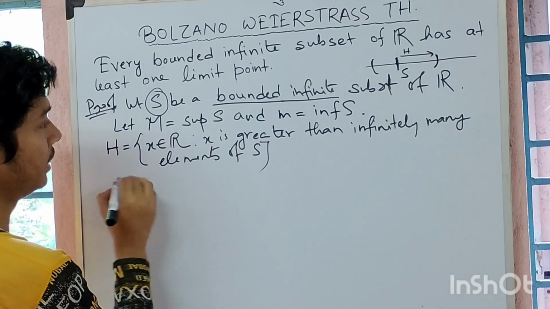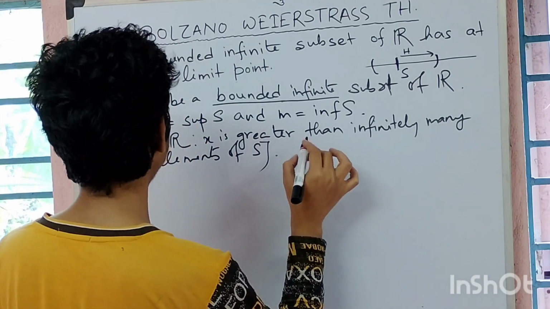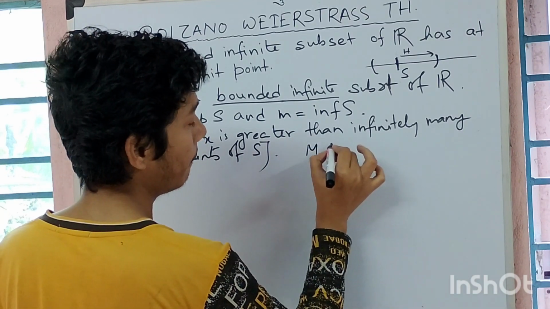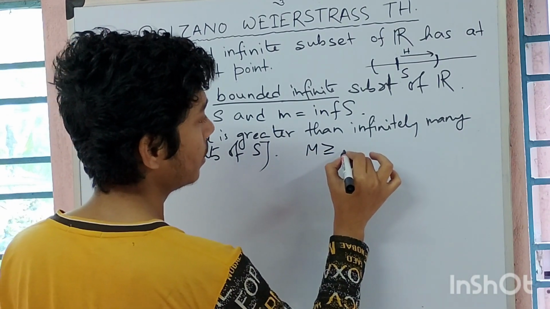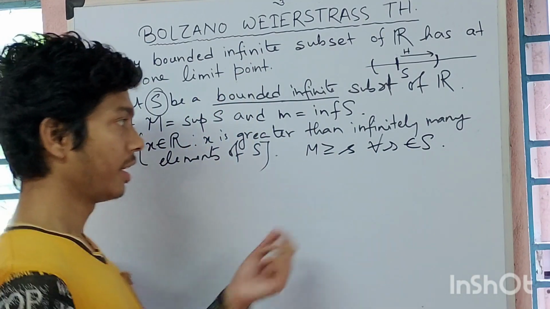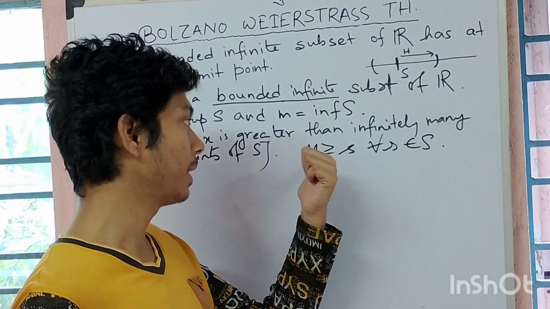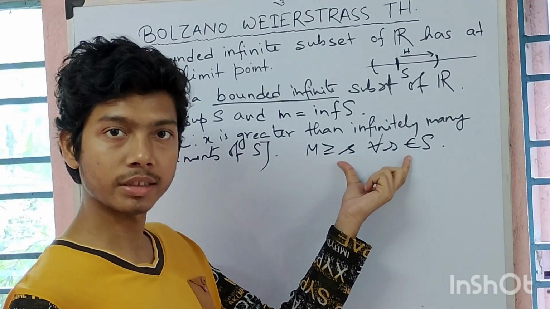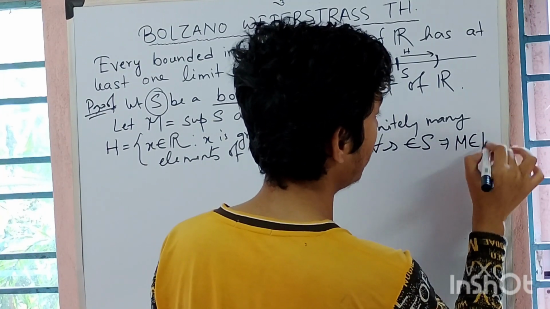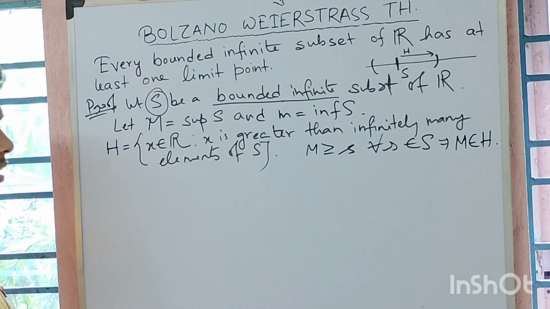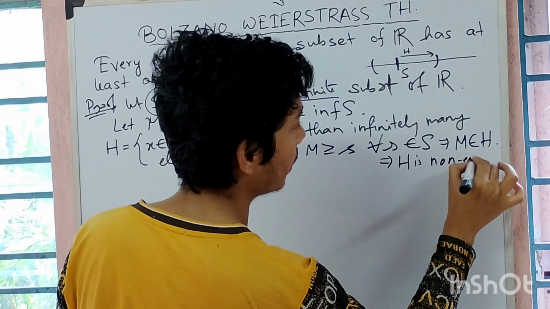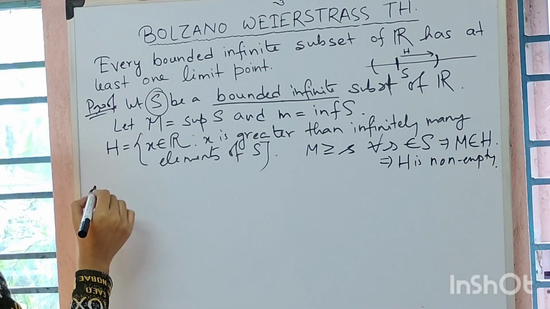Now look at this. That is capital M is greater than or equal to small s for all small s belongs to S. Is it not? And S is an infinite set, so capital M is greater than infinitely many elements of S. Correct? That's why it implies that M belongs to H. Which implies that H is non-empty.